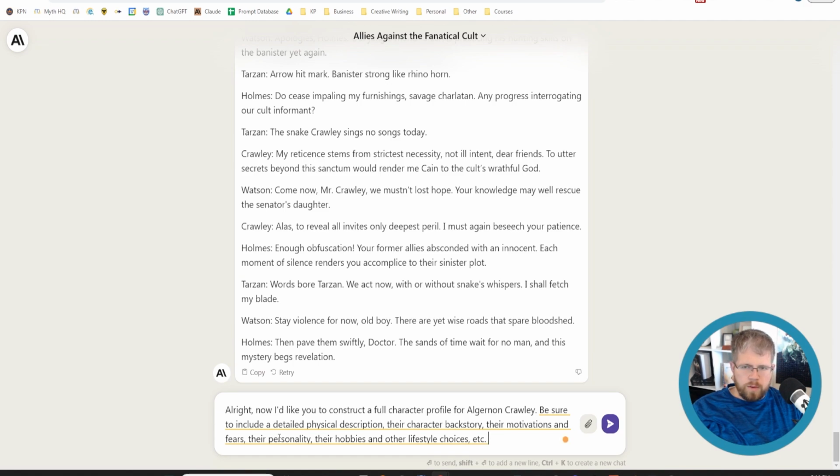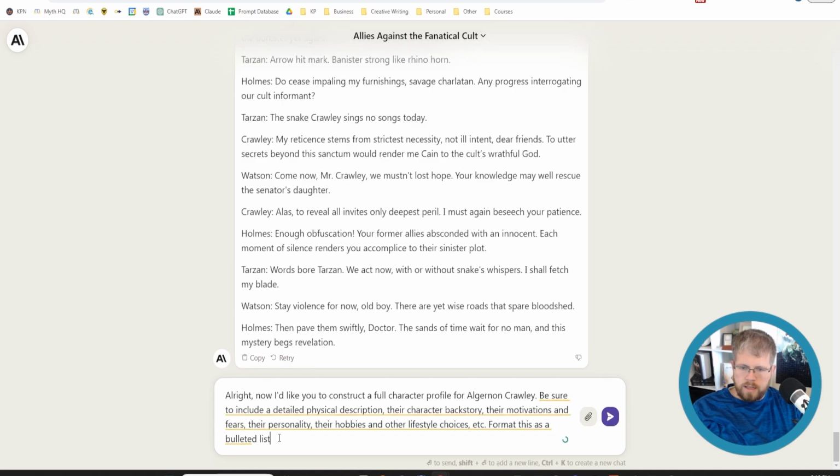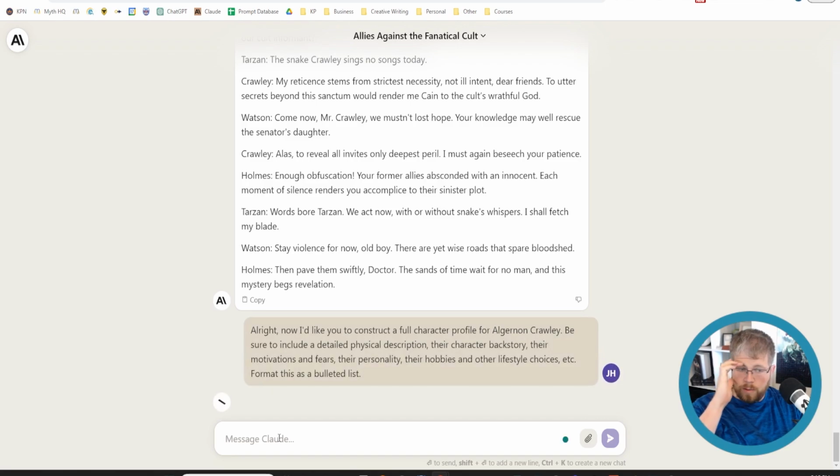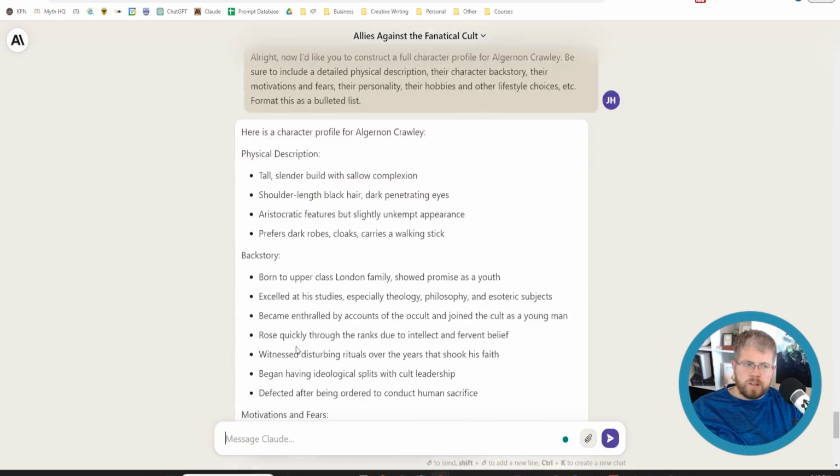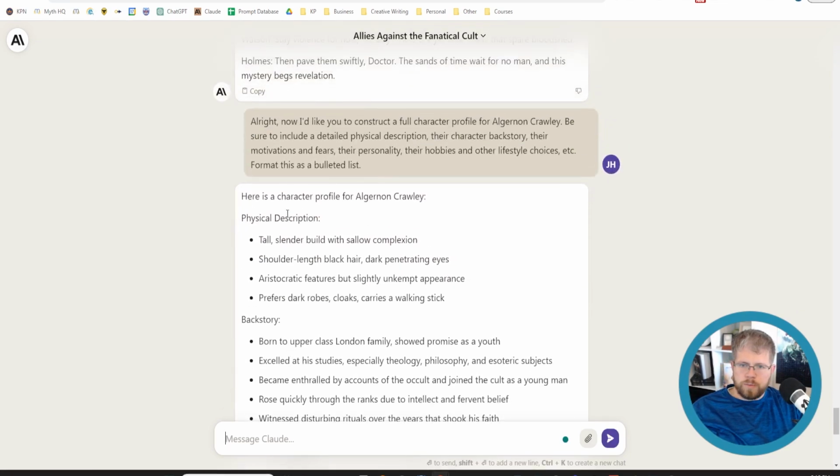And because I don't want it to give me a bunch of text, I'm going to say format this as a bulleted list. And we'll just go with that and see what it gives us. So it actually gave us a pretty good description here. The physical description: tall, slender build with sallow complexion. A little on the nose, but okay. Shoulder length black hair, dark penetrating eyes, also on the nose. So all of this you can change.